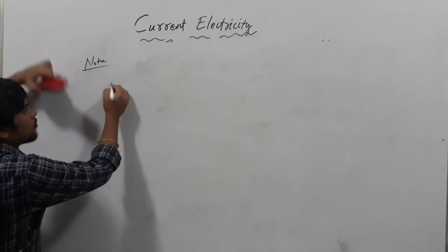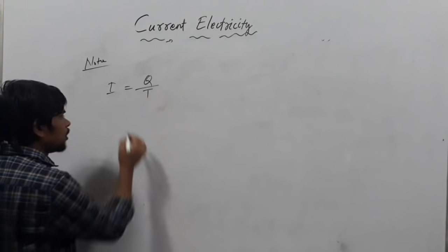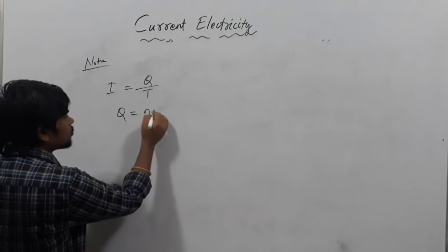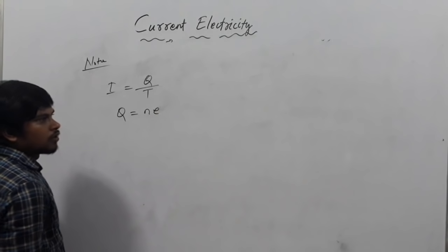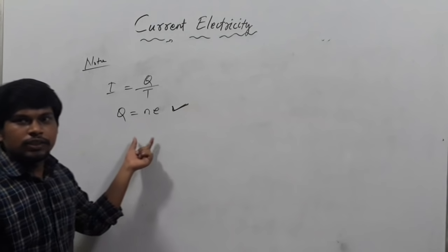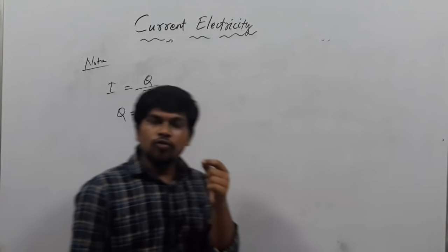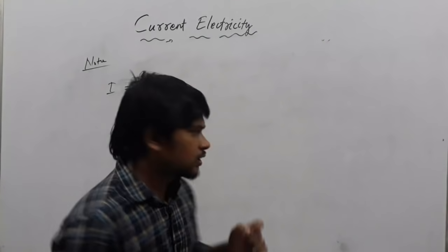You know the formula of current: I equals Q upon t. From electrostatics we know Q equals n e. This is quantization of charge. What is it? It is quantization of charge. This is one more property of charge, that is quantization of charge.